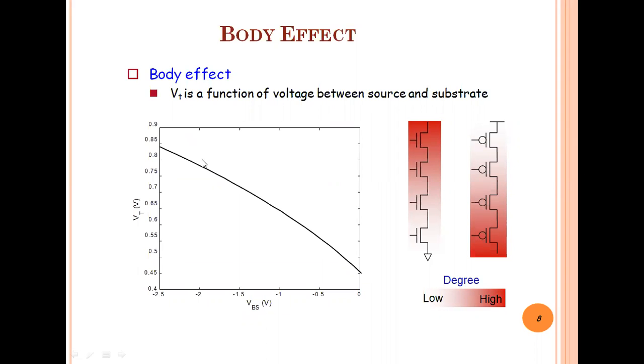And why is the VT changed? Because VSB2 is not equal to VSB1, right? That effect is called the body effect, and this effect should be considered when we have to implement n number of NMOS as well as n number of PMOS transistors on the single chip.